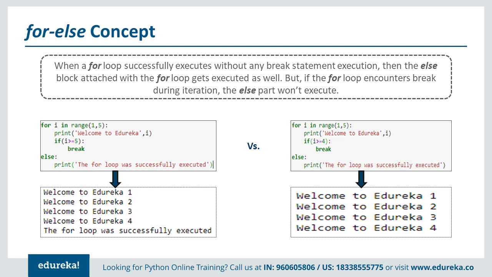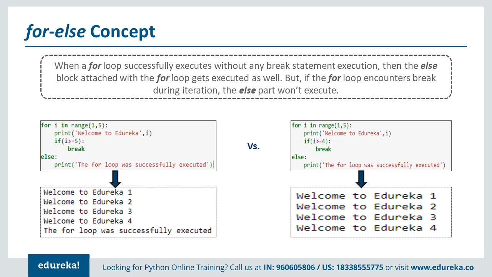Now you have a for loop here in which we are going for the range 1 to 5, which means that we will be getting the values from 1 to 4 like the previous example. Now in this case we are saying that if the value of I is greater than or equal to 5, then it should perform a break. And we know that if any break statement is executed inside the for loop, then the else part will not execute.